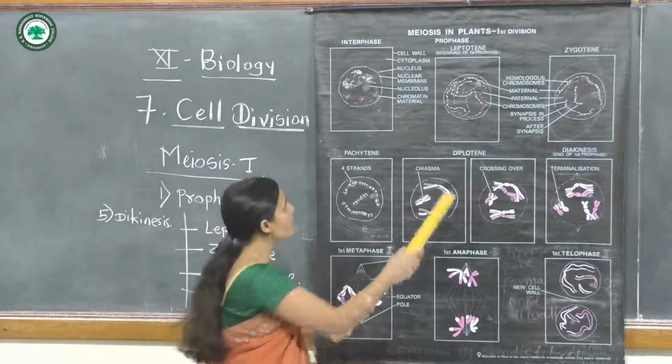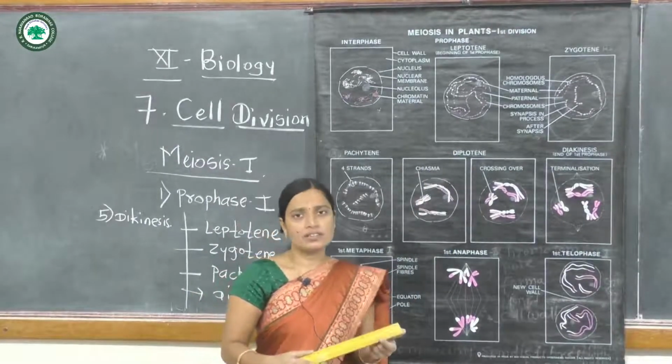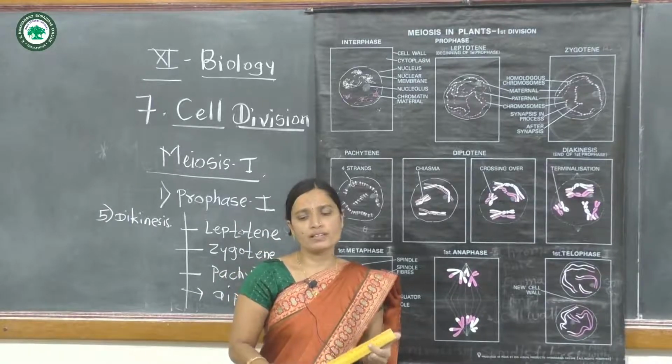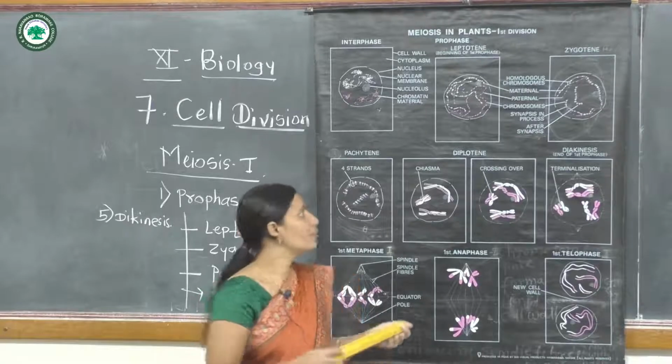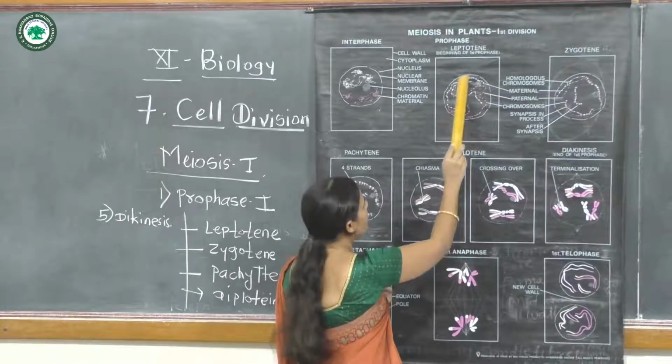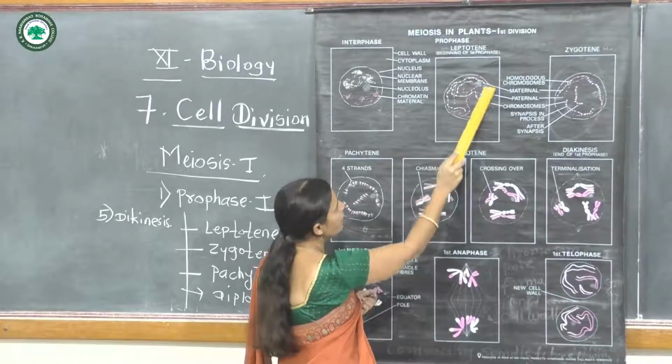The first phase is called leptotene. It is the beginning of prophase first, and in leptotene the nucleus is enlarged.